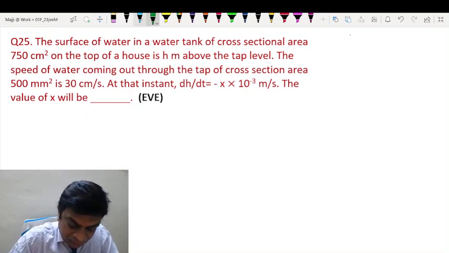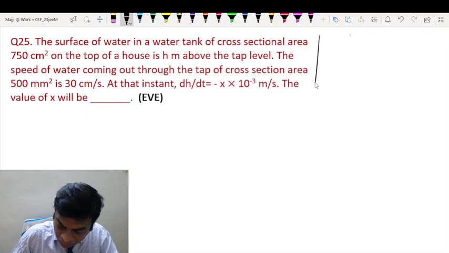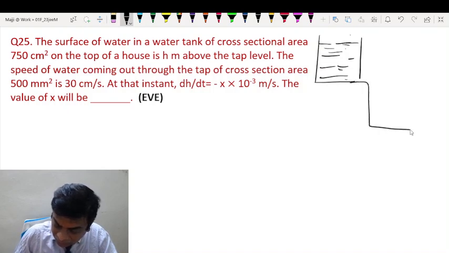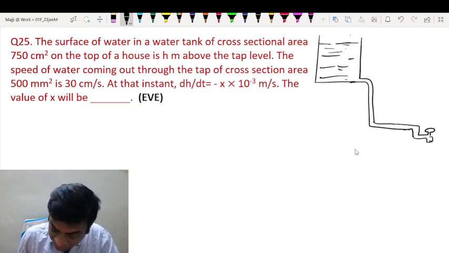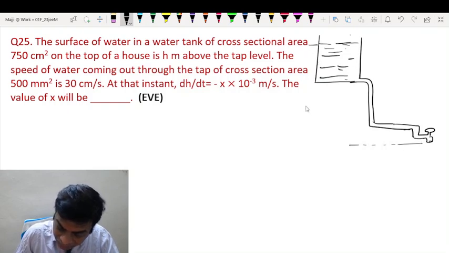Now, let us say that this is the overhead tank and this is the water level. That is connected to a tap like this. Now the level difference between this is h.